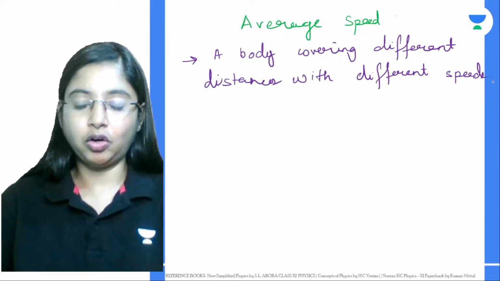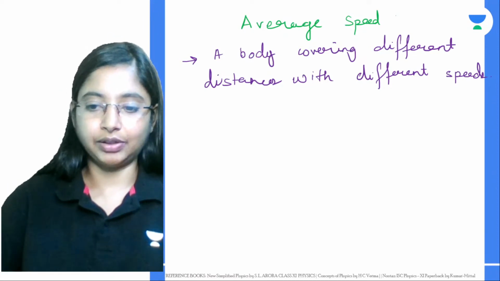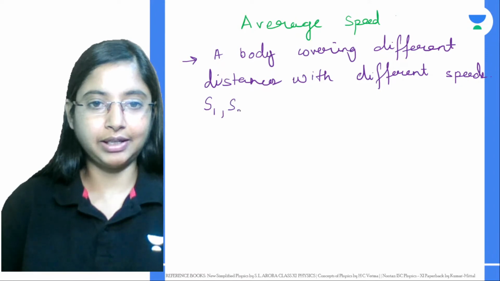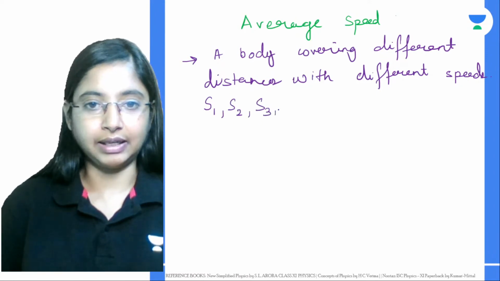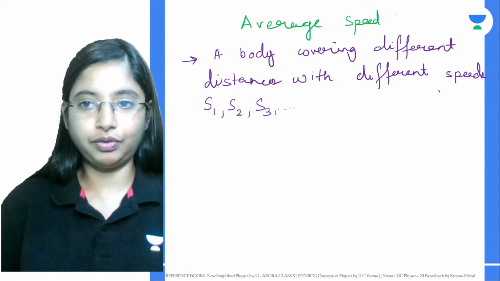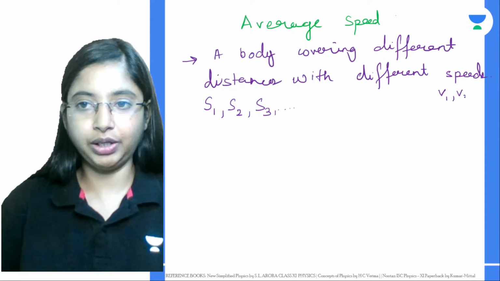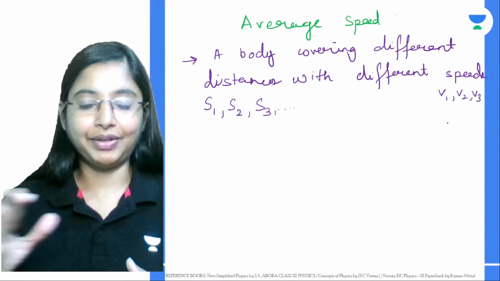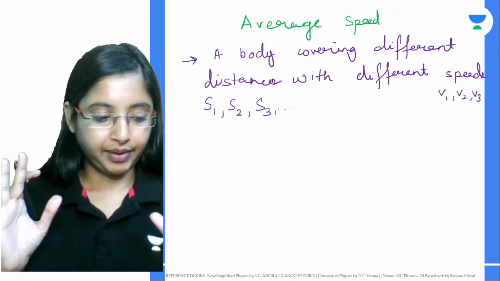Let's say an object covers distances S1, S2, S3. Those are the different distances it covers. And the speeds at which it is going are V1, V2 and V3. At all points the distance covered, hence the speed, is different.